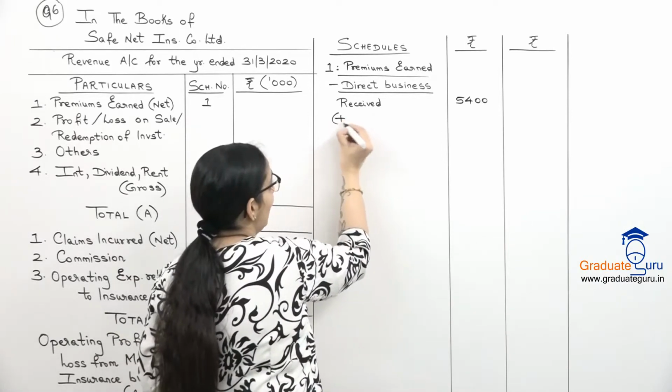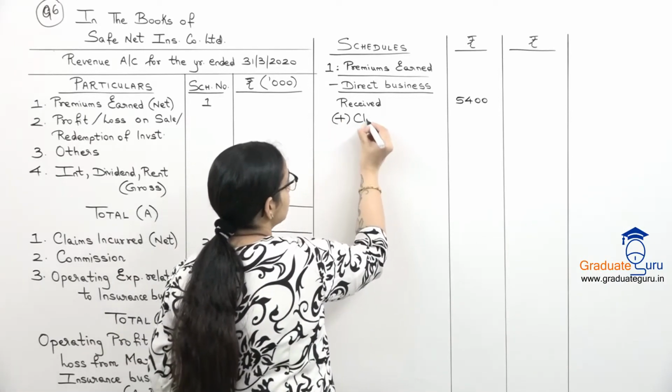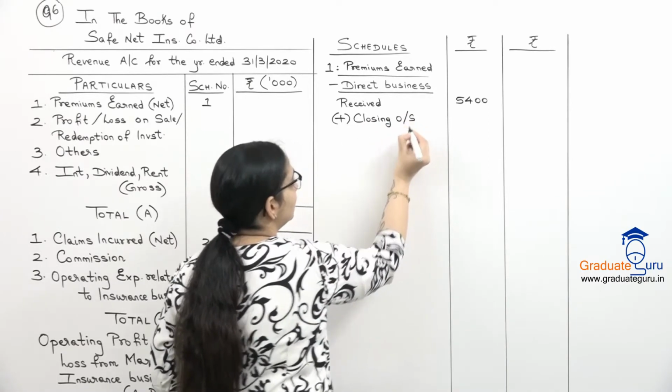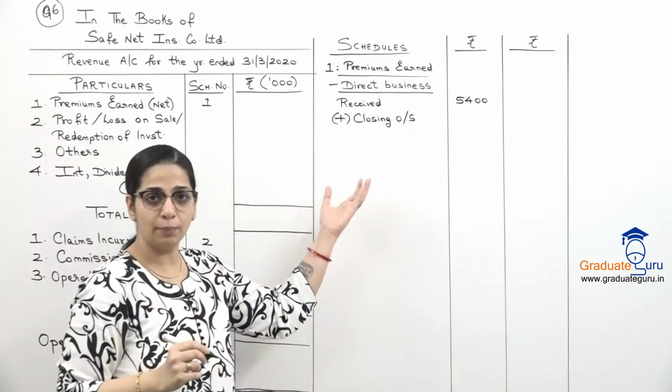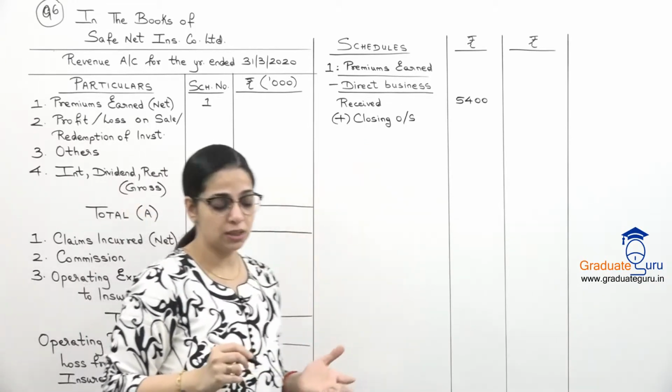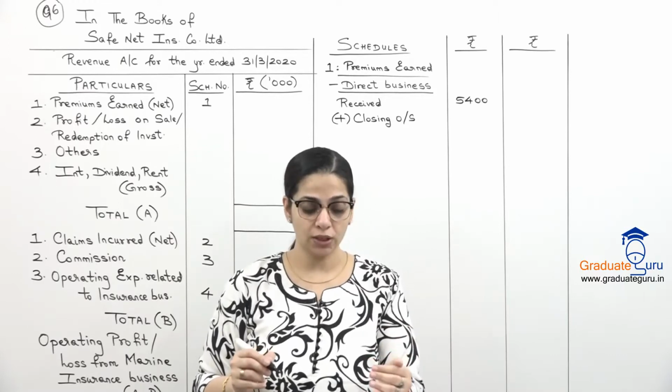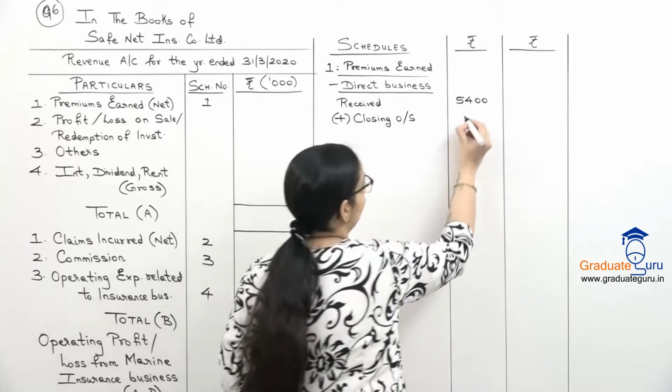To this, I will add my closing outstanding. Outstanding, here it is income. You can also call it receivable. I will call it closing outstanding. So, the receivable amount given, closing amount at 31st March for direct business, is 240.